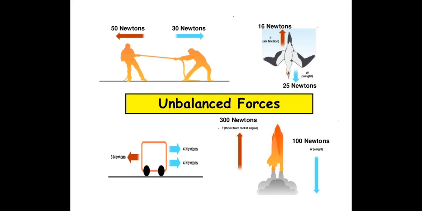You can see some more examples of unbalanced force in this picture. Here 50 Newton, 30 Newton, so this side it will go. Similarly here it will go downwards. So the object will move in the direction where there is more force. These are the examples of unbalanced force.